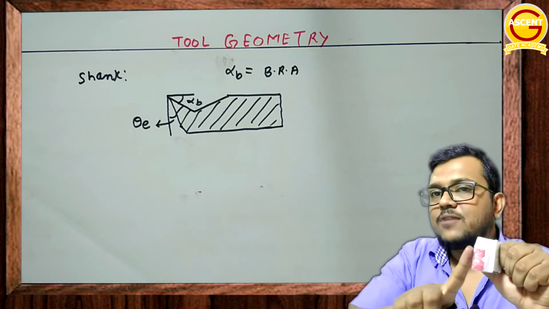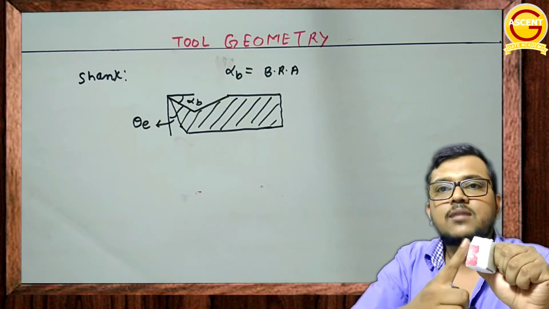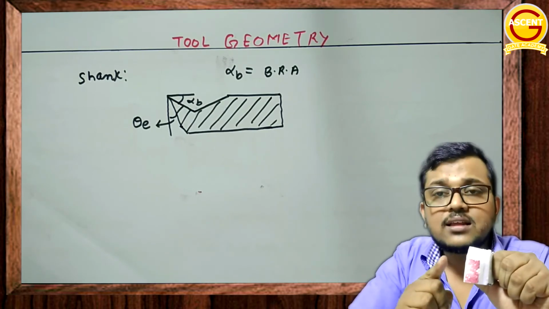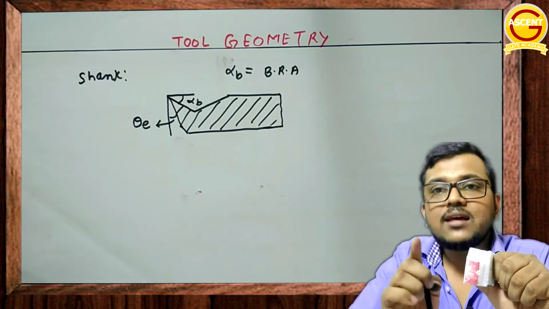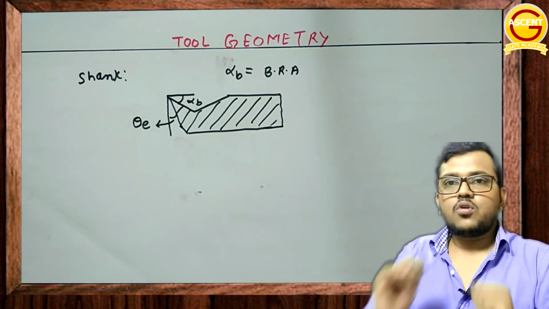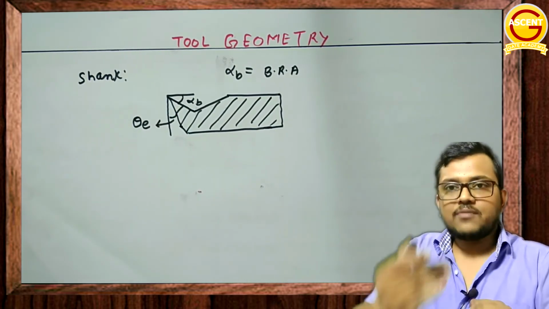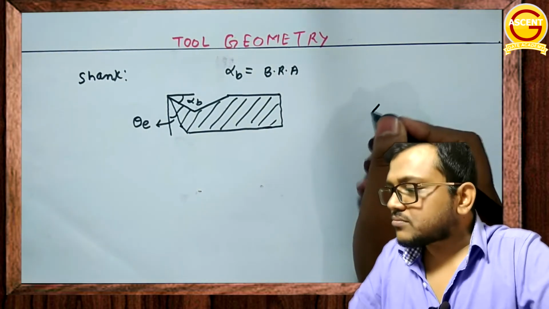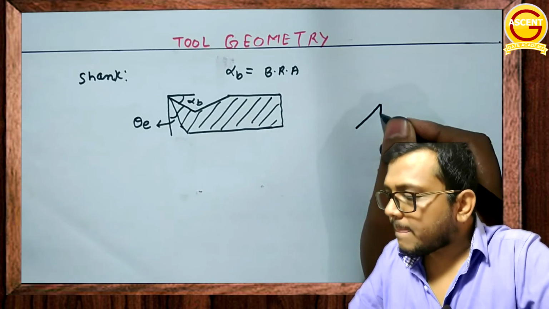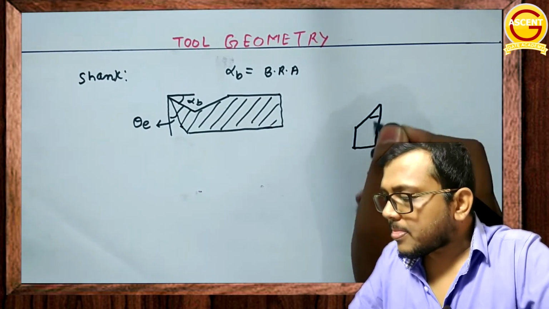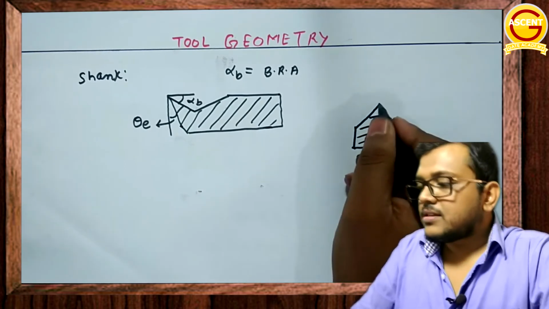Now this was the side relief, and if I keep an angle like this, can you see the angle perpendicular? If I keep it, it will be this angle. This angle is called the side relief angle. If you see the front view of this, and if you take the section, it will look something like this. What was this angle?